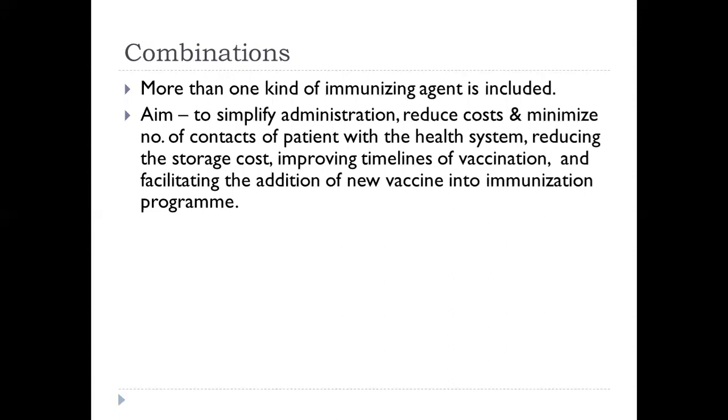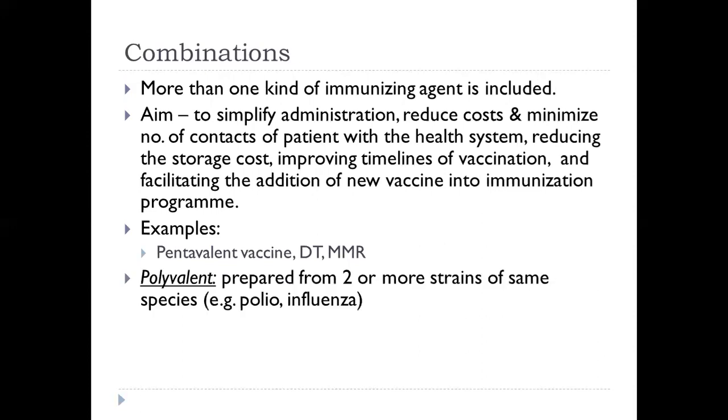One more advantage is that it does not increase the risk of reactions and can in fact lead to an overall reduction in adverse reactions. Pentavalent vaccine, DT, MMR are some examples of combined vaccines.